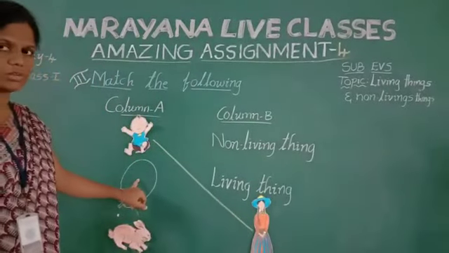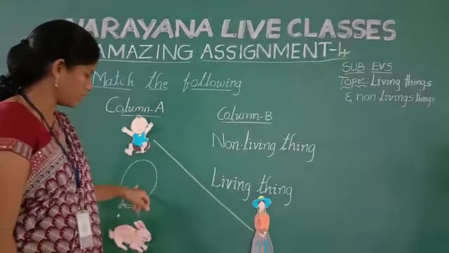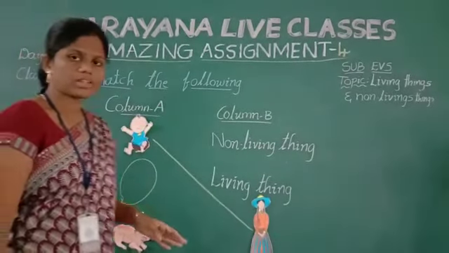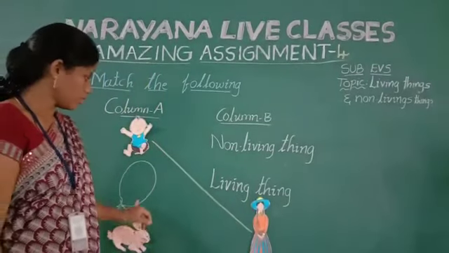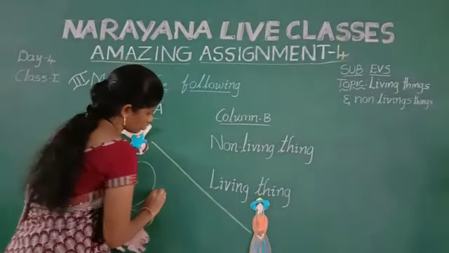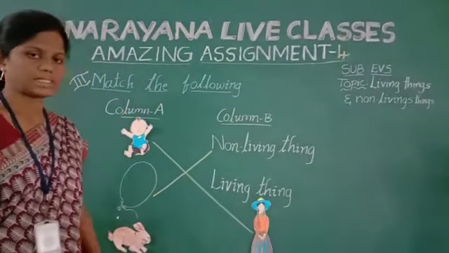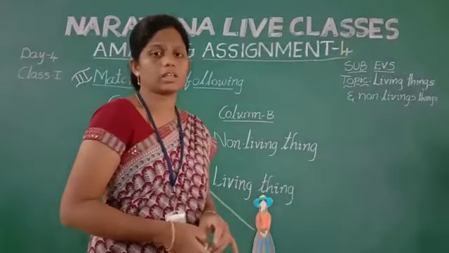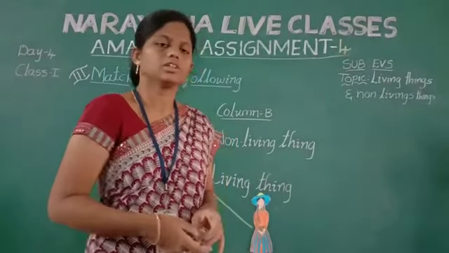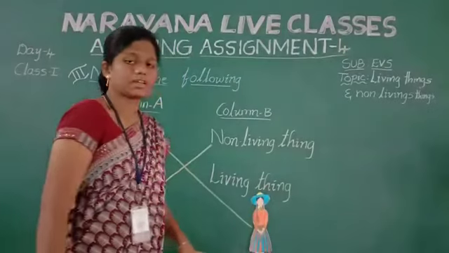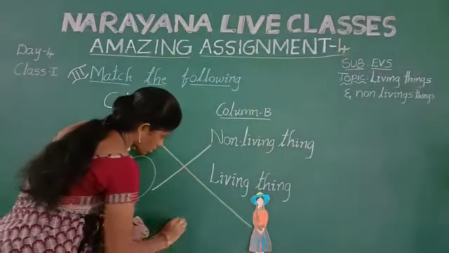Next, see balloon. Balloon is a non-living thing. Can it move from one place to another place? No, it cannot move. Why? Because it is a non-living thing. Last one is rabbit. Rabbit is a living thing. Why? Because they move from one place to another place. They can take the food and they produce their babies. So, rabbit is a living thing.